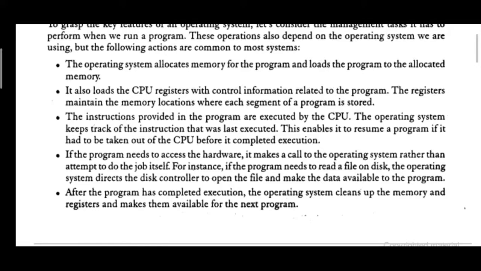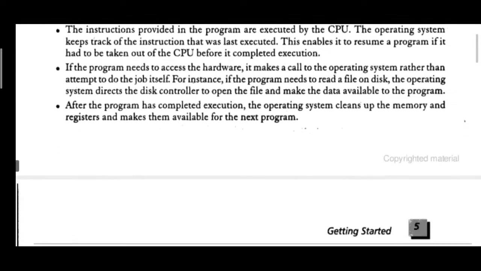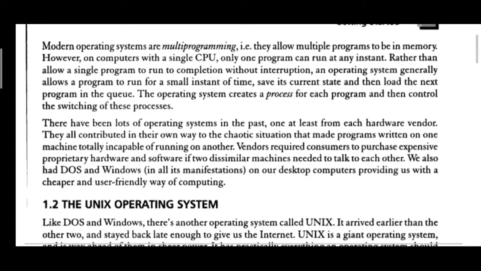So another program can utilize that space. After execution, the particular primary memory will be cleared so that another program can take up the place and be executed. Some of the modern operating systems go for multi-programming, that is, multiple programs can be executed simultaneously in the memory. Most of the operating systems support that, and Unix is one among them.